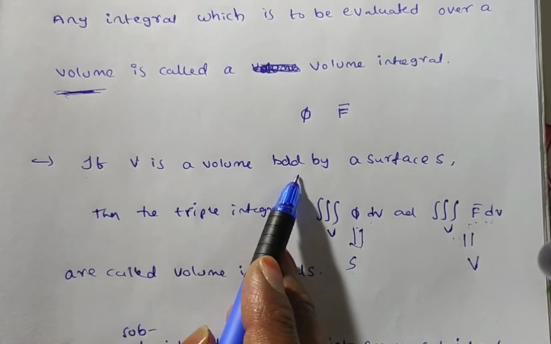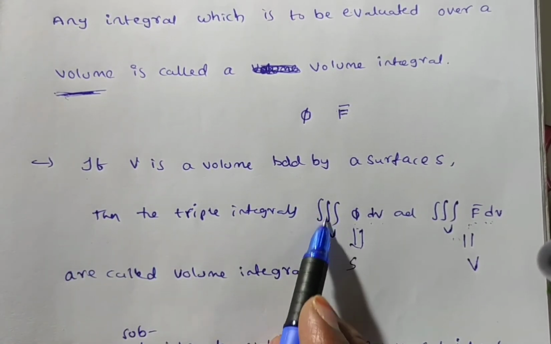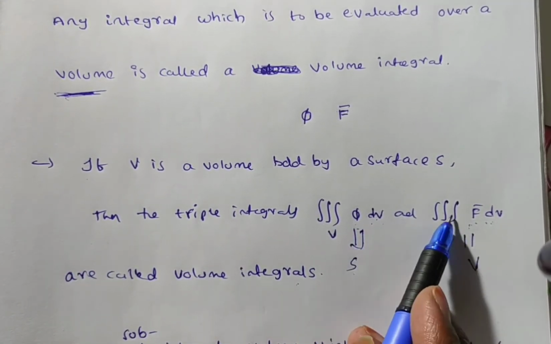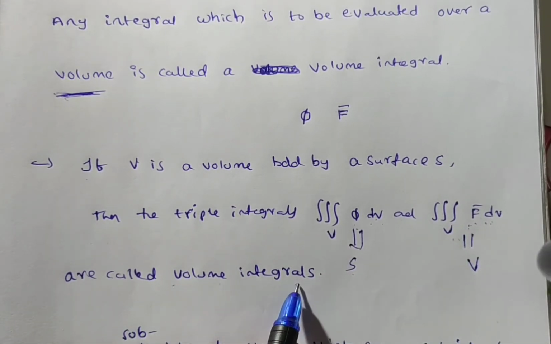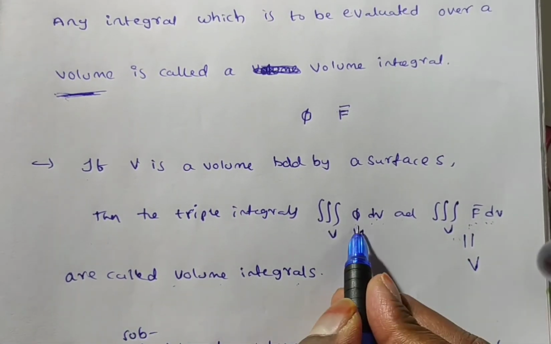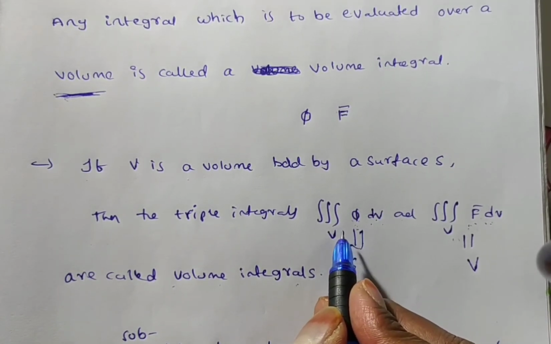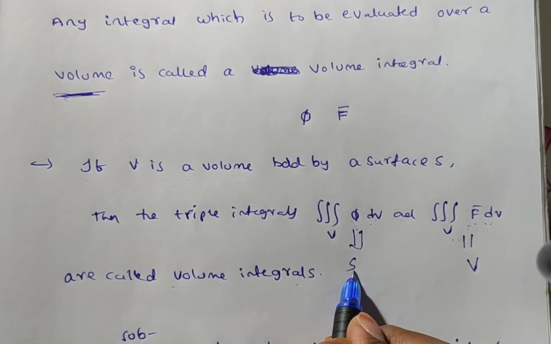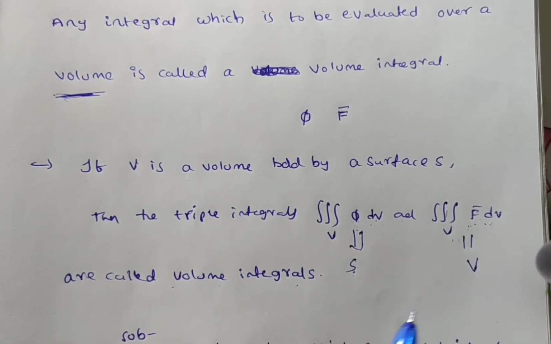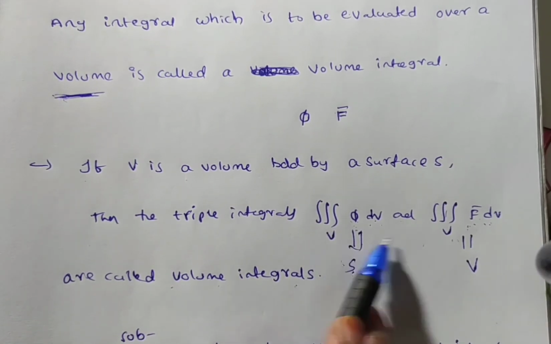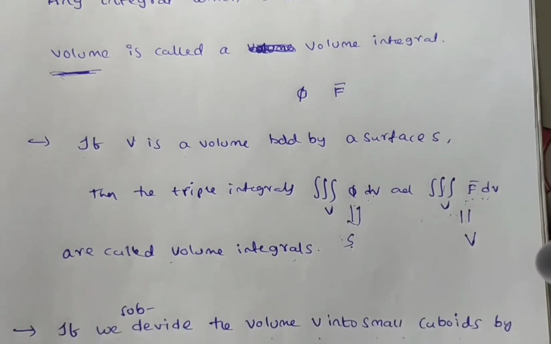If V is a volume bounded by the surface S, then the triple integral over V of phi dv and the triple integral over V of f bar dv are called volume integrals. Now we are doing the volume integral for the scalar. The integral of a scalar gives a scalar. Next, the integral of f bar, which is a vector, gives a vector. We will solve these types of problems. These are the two forms we have in vector volume integrals.